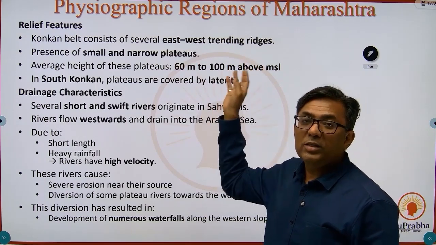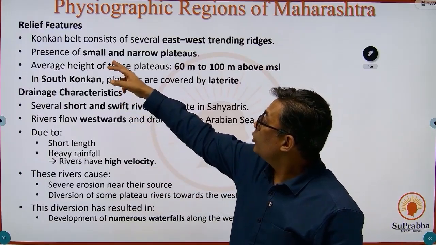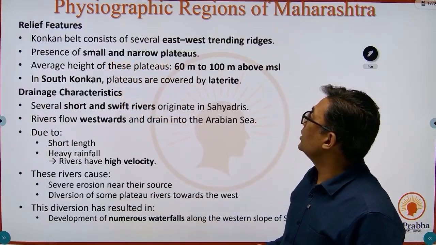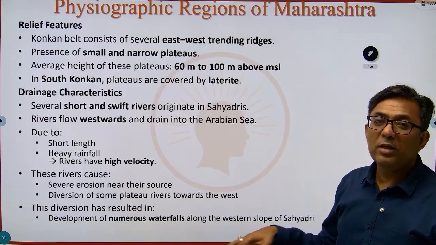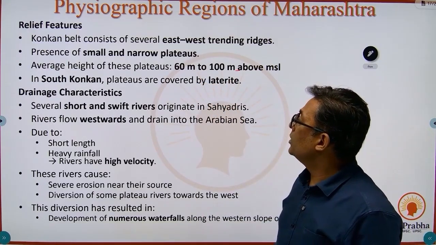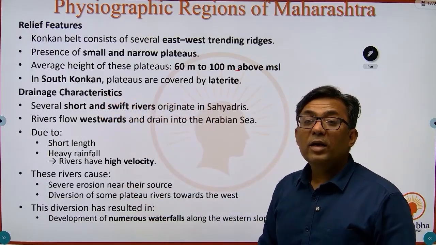Moving further for the Konkan part, the relief features: it consists of several east-west trending ridges. Okay, east-west, these are nothing but the offshoots of the Western Ghats itself. Presence of small and narrow plateaus. Average height of the plateau is just 60 meters to 100 meters. Since it's at the sea level, the average height of these plateaus is very less, 60 to 100 meters above mean sea level. And in some places in Konkan, plateaus are covered by laterite.